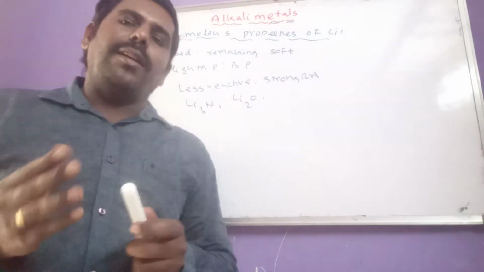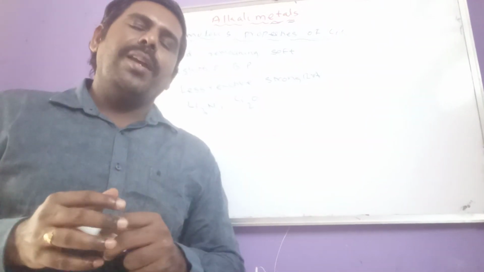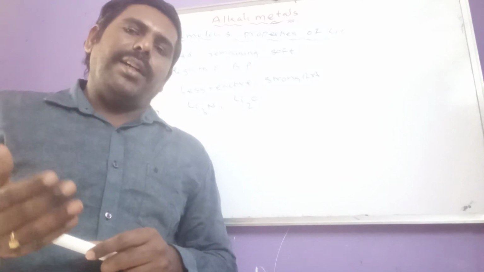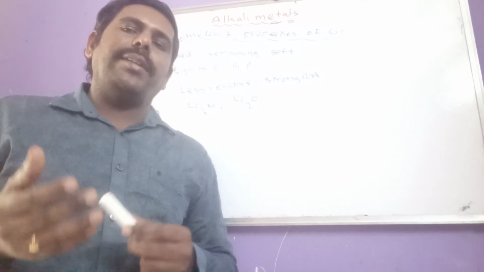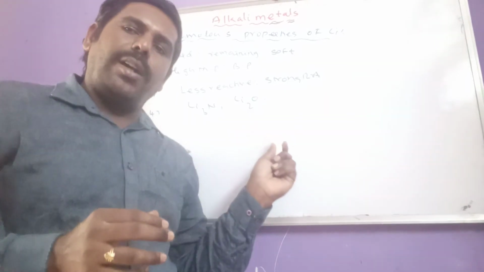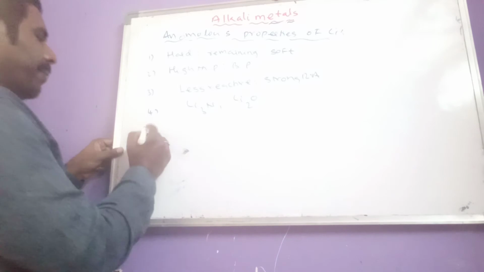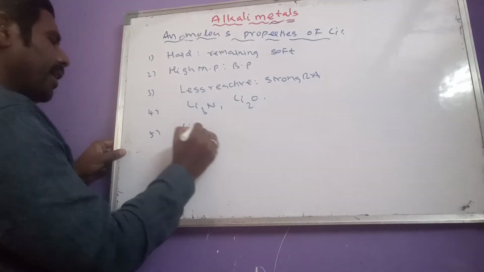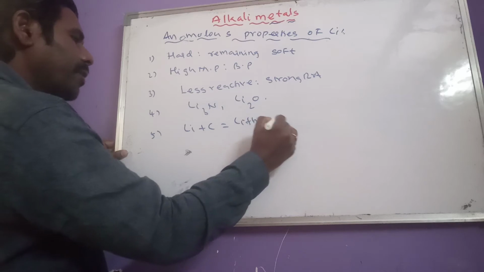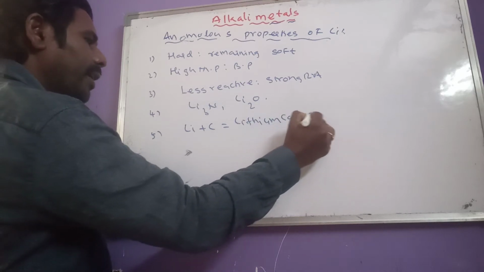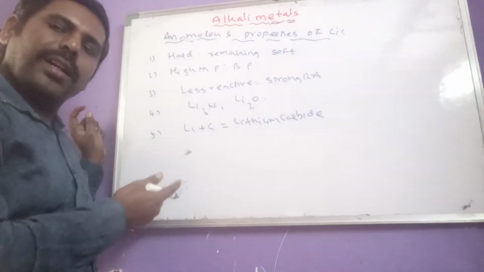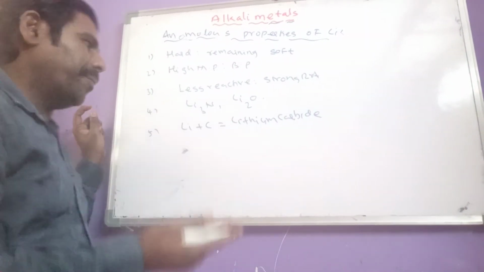Remaining oxides are not possible for lithium, but the other elements form them, namely superoxides and peroxides, while lithium forms only monoxide. Then lithium directly combines with carbon to produce lithium carbide, unlike other alkali metals. Other alkali metals do not combine directly with carbon.